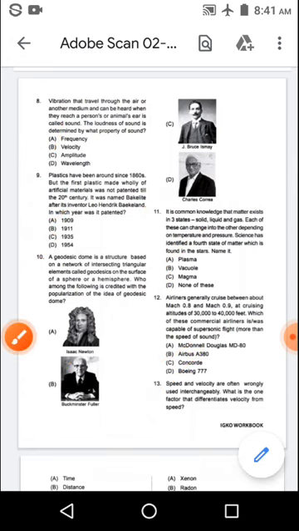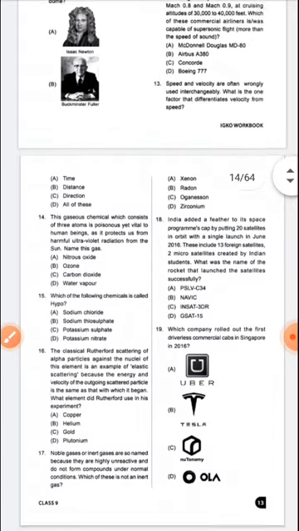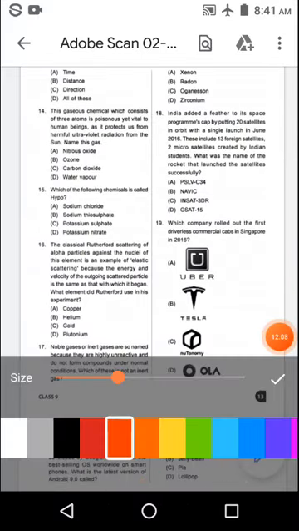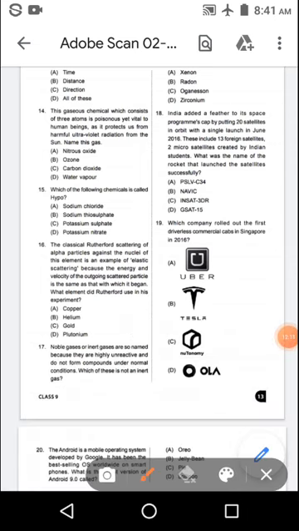And the options are option A, time. Option B, distance. Option C, direction. Option D, all of these. And the right answer is option C, direction.